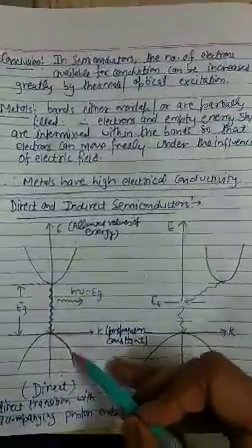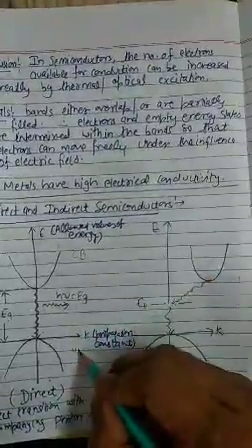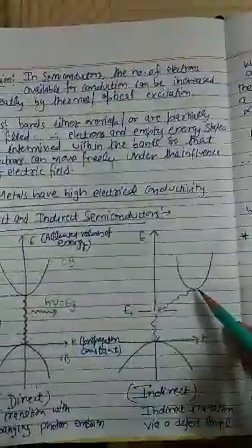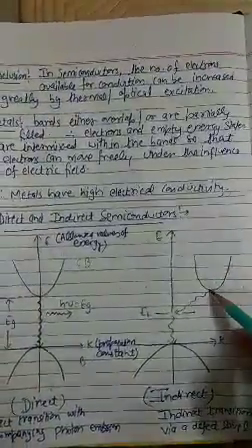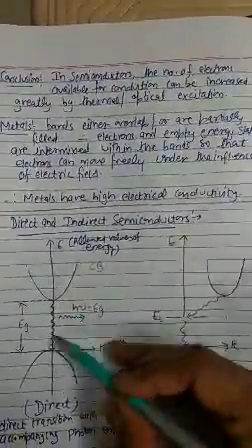This is the valence band, and this is the conduction band. So this is the maxima, this is the minima. Same case here: this is the conduction band having minima here, and this is the valence band having maxima here. So minima of the conduction band and maxima of the valence band.